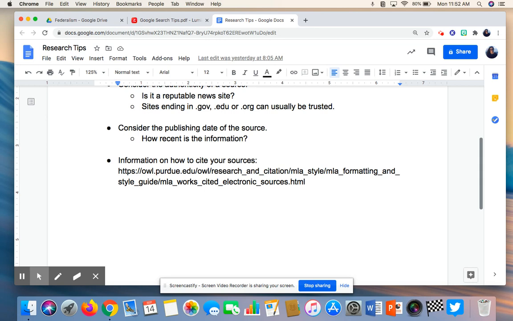And then the last thing that I put on here is information on how to cite your sources. So if you go to this link, it's going to take you to Purdue's online writing lab, and it just gives you information on how you would cite online sources. It's a really, really good tool. So I would definitely recommend using that when you go to fill out your citation page.